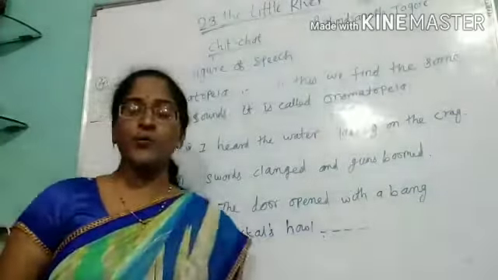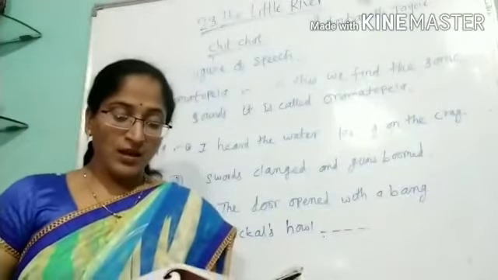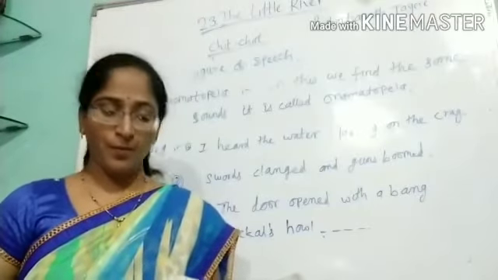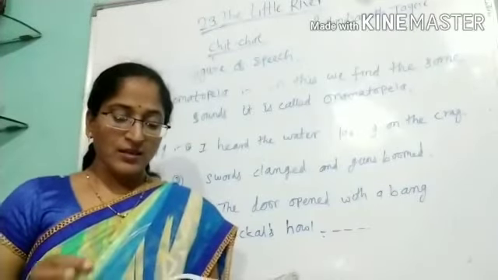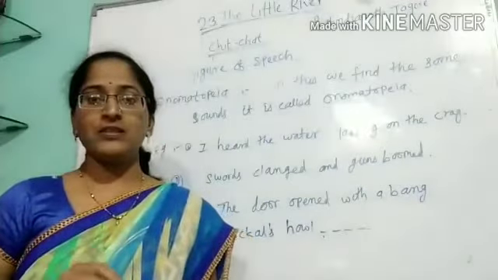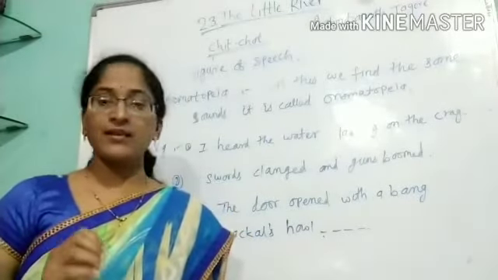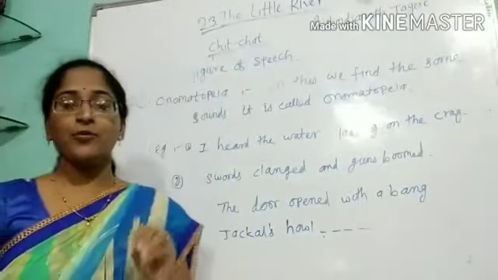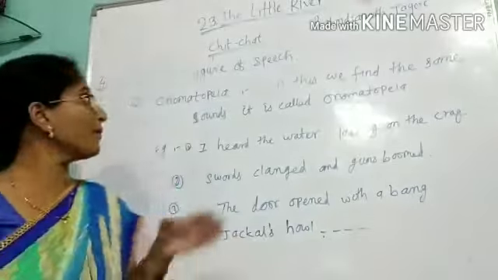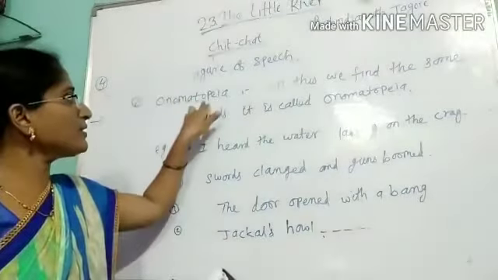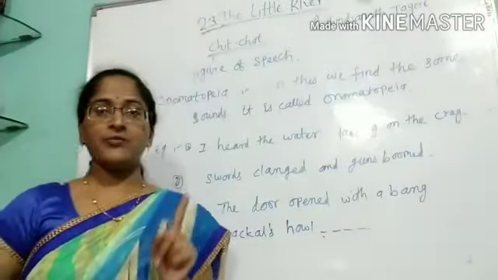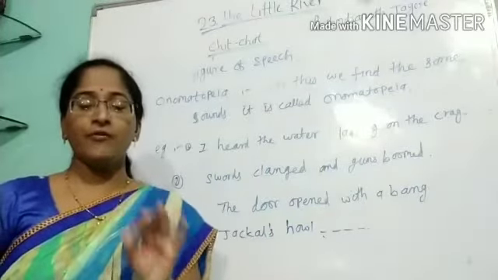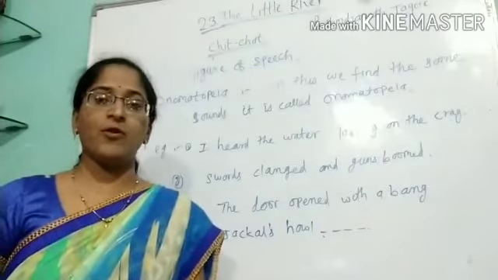From these letters you have to make as many meaningful 5-letter words as you can. You have to make them and write them in your notebook. This is your homework, and you have to write all these words in 5 minutes. Okay. From this onomatopoeia you have to make as many words as possible. For example, I told potato. From this onomatopoeia, first we make the word potato. So like this you have to make other meaningful words in your notebook, and this is the homework